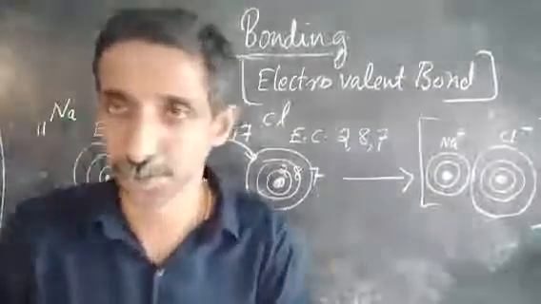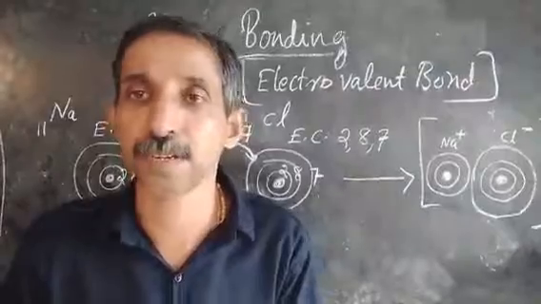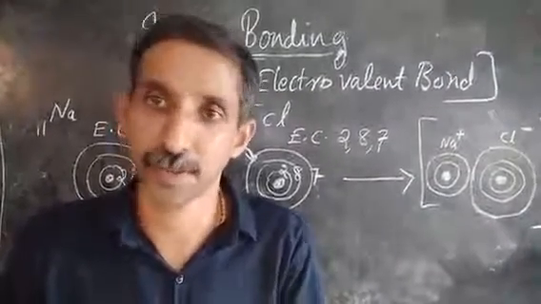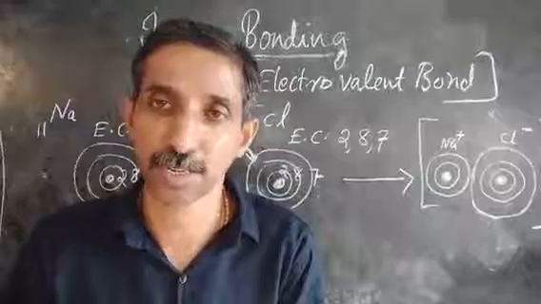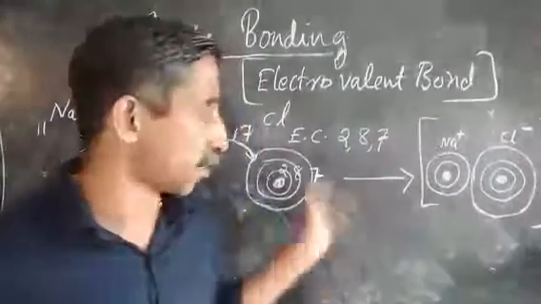For a positive ion, the parent atom will be bigger. For a negative ion, the ion will be bigger. That's all regarding ionic bonding.